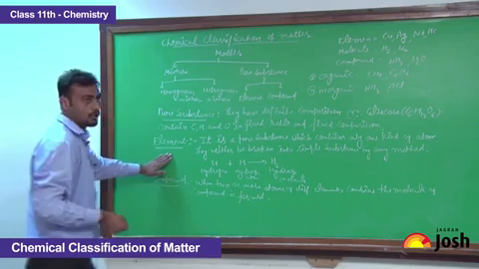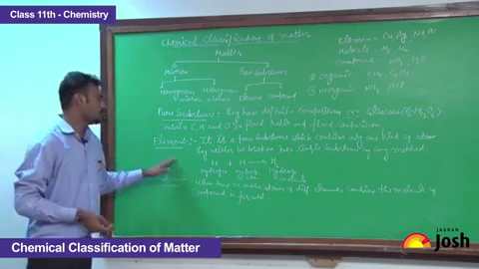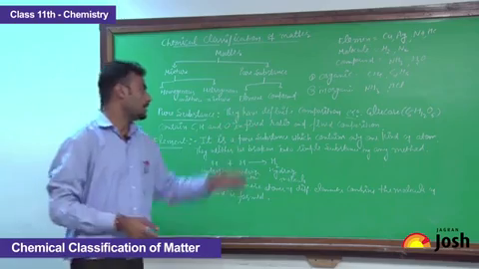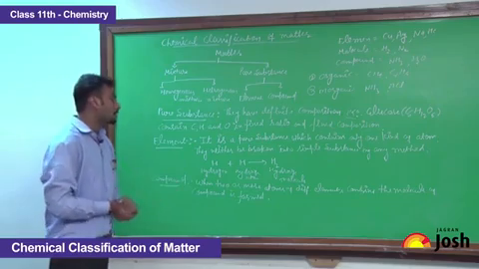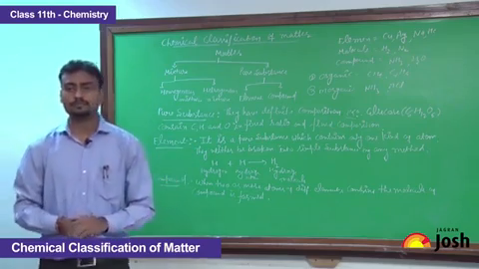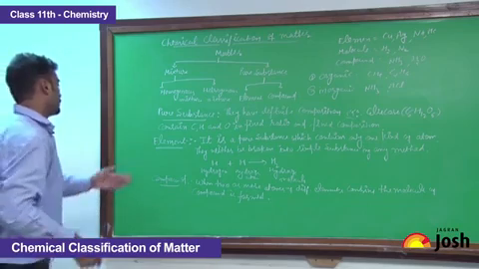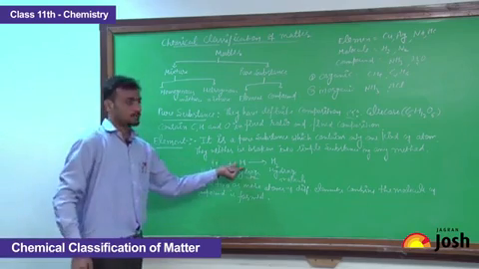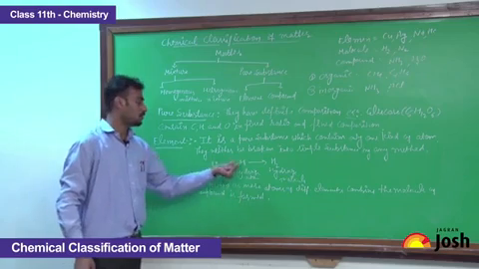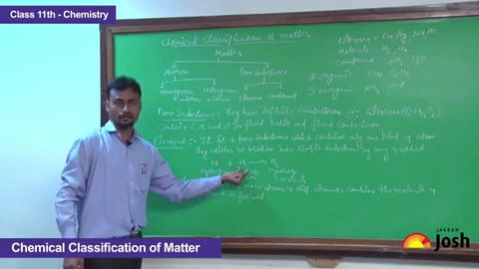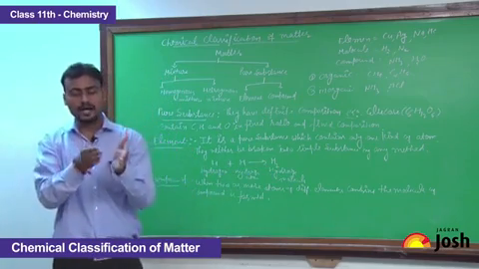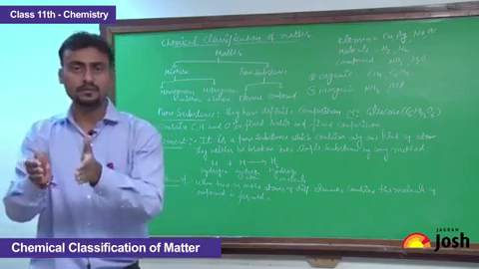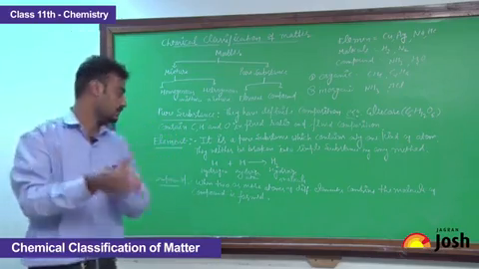Now, we are going to start with the element. What is exactly an element? It is the pure substance which contains only one kind of atom. And the second point, it cannot be broken into simpler substances. Take an example, hydrogen and hydrogen. One hydrogen atom combined with another hydrogen atom forms a hydrogen molecule.